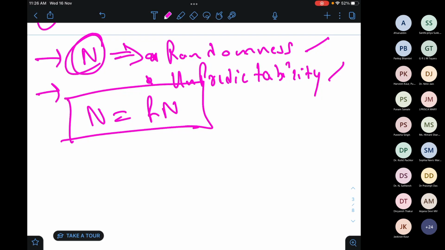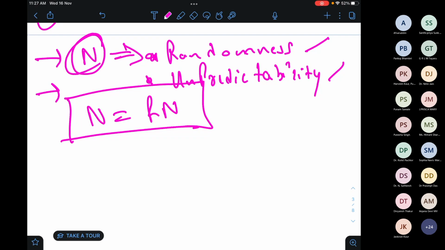That's it. So what is a random number? Whenever we are getting any number, and that number is random, we don't know what kind of number it will be, and it is totally unpredictable, we can't even make a guess, then that is called a random number.